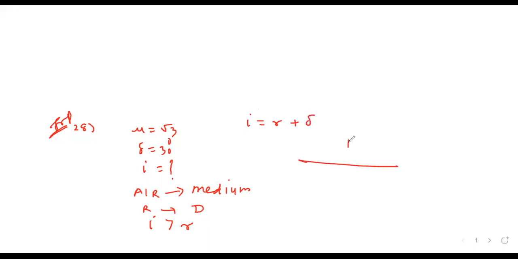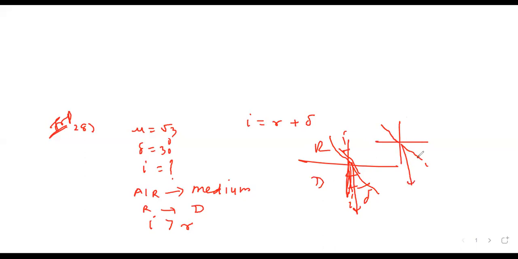देखो ऐसा है. Going from rarer to denser, it will bend towards the normal. So this angle becomes delta and this is I. Or a vertically opposite angle will become I. So I is R plus delta. See, going like this, it deviates. So this is delta, this is R, and this is I. This whole are vertically opposite, so I is R plus delta.